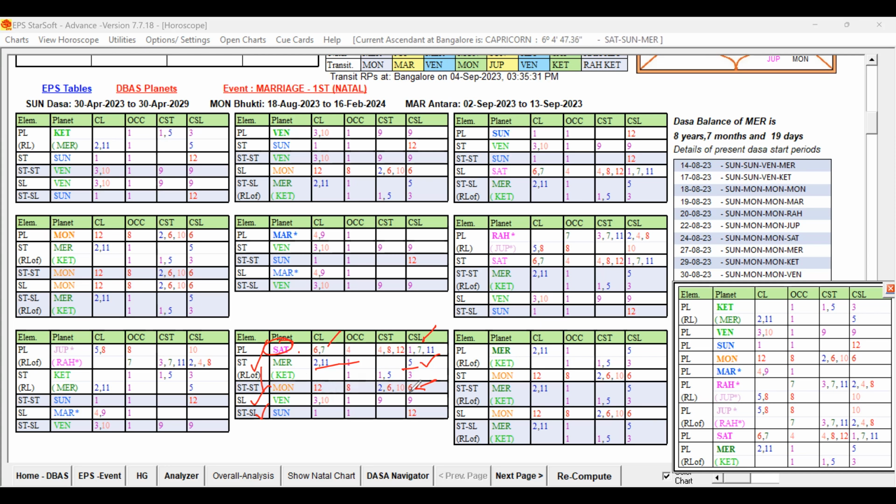Even then, it will have the impact, but it's comparatively better. Now, that star lord of the star lord, which is unfavorable, is not further supported by the sublord planet. In other words, star lord and sublord are favorable. They are forming a favorable grouping. It is good. So the 7th sublord and 7th lord having a favorable grouping is favorable for the marriage. It is not indicating any strong trouble, and no separations are indicated.